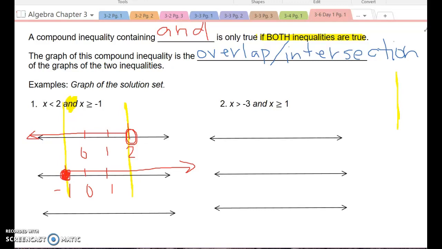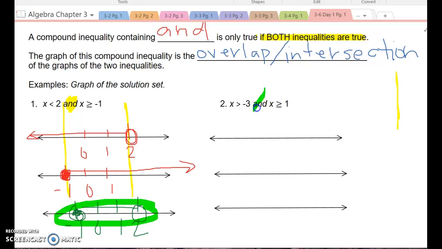So on my final graph of this problem, I would put an open circle at 2, a closed or filled in circle at -1, and I would connect them. That is where those 2 inequalities cross over. So that is true only in this particular area. But because they cross over, it's true, so I know we're okay.